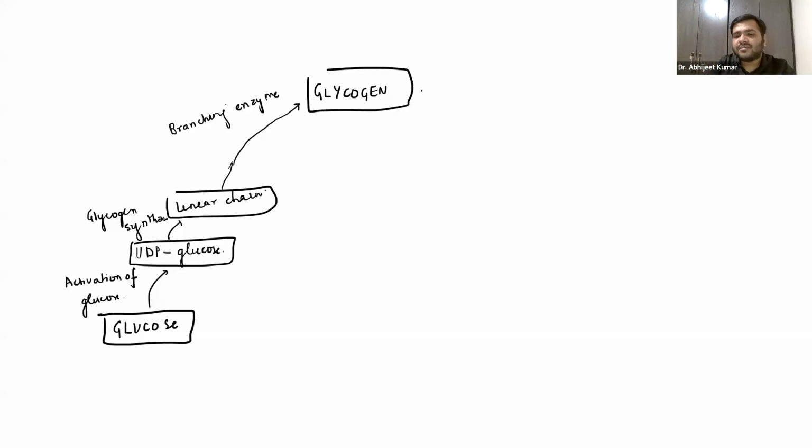Now, what is happening to this glycogen? Again, I have to talk about this. Glycogen is getting converted into the limit dextrin. We have already talked about this. This happens by the help of the enzyme glycogen phosphorylase.